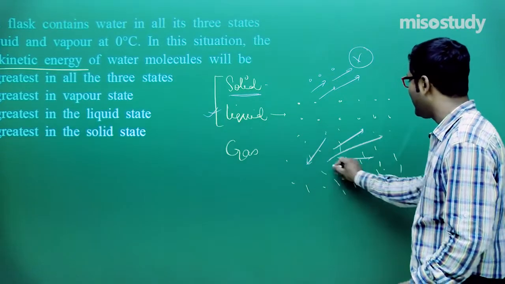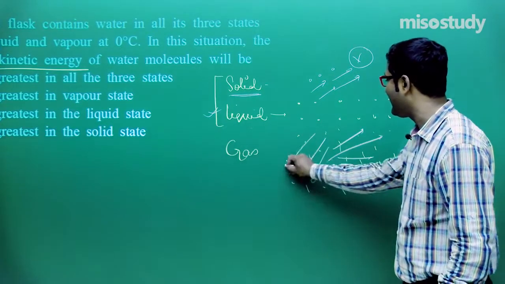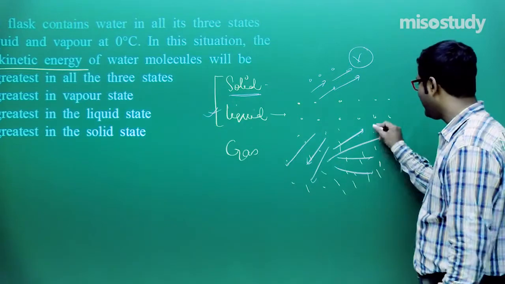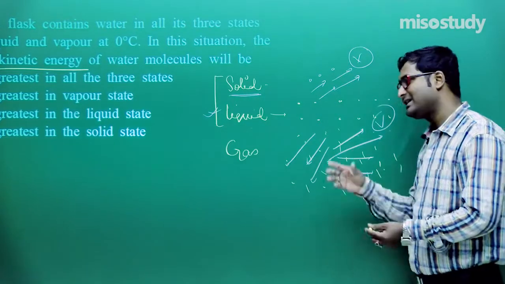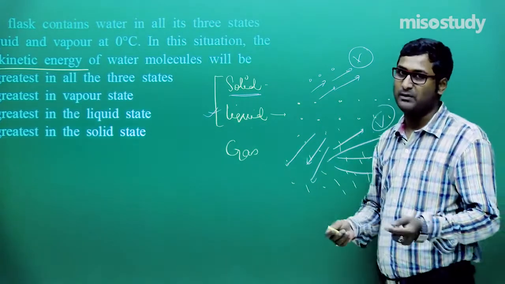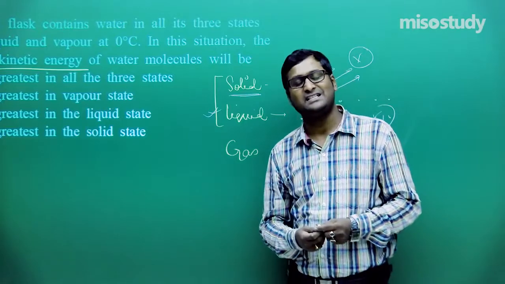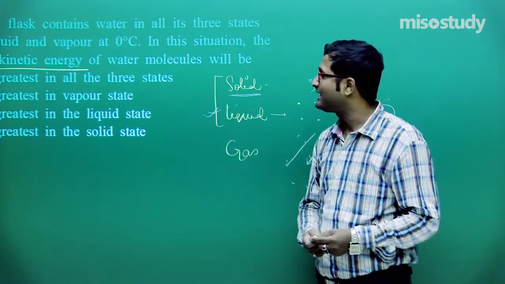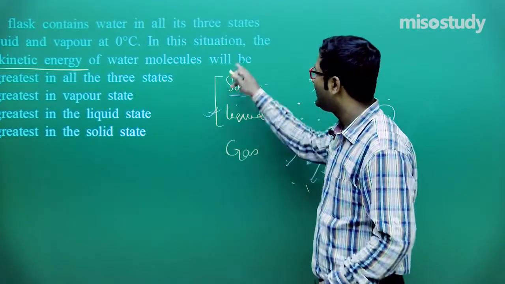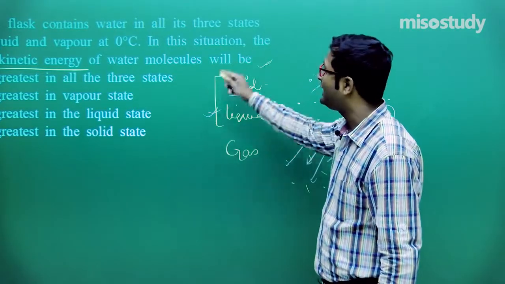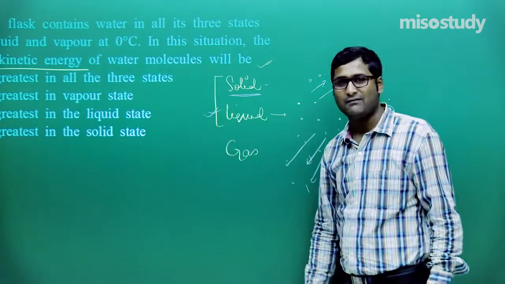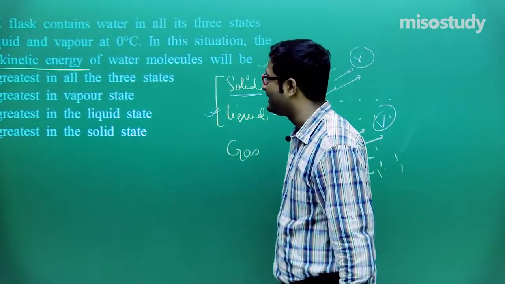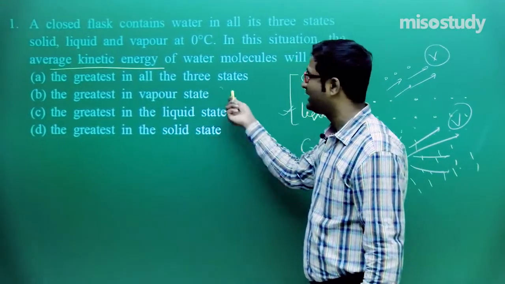If there is an increment in randomness, there is an increment in velocity. As we know, kinetic energy is directly linked to the velocity, so definitely the kinetic energy increases. So now tell me, which will have the highest value of average kinetic energy among all three states?